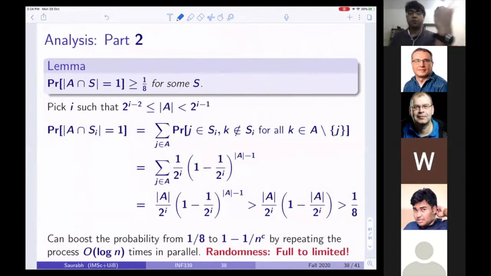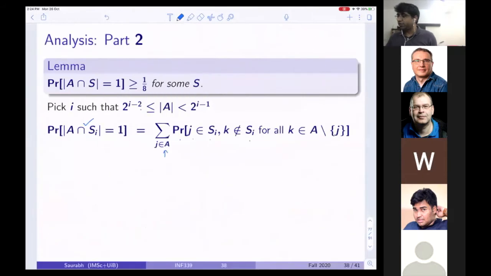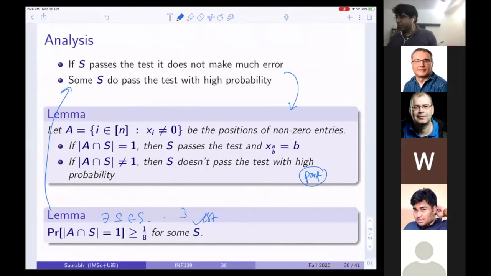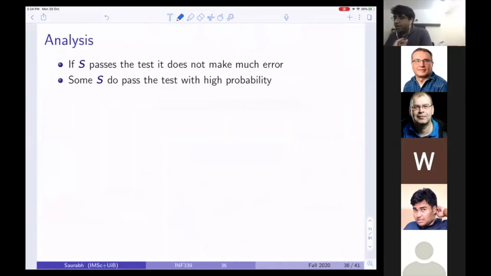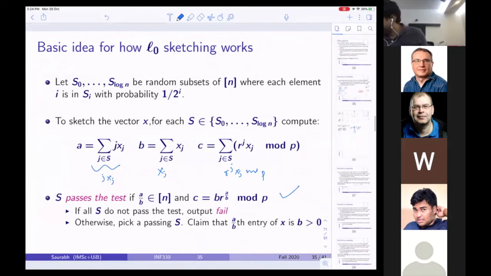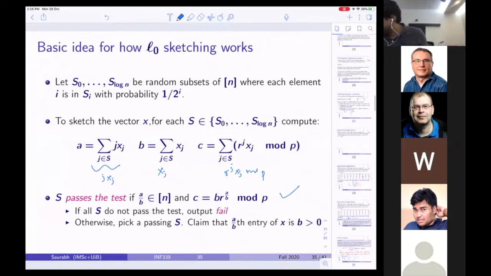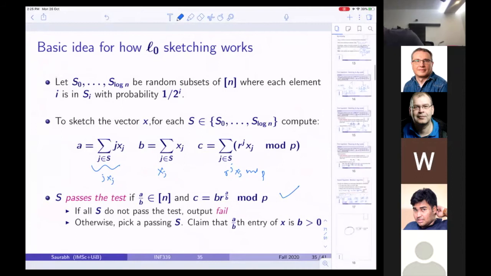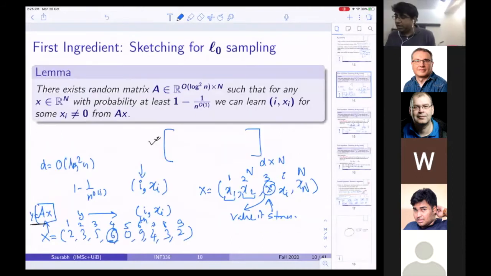How do you go from full to limited randomness? Because otherwise you are going to use lots and lots of space, right? Maybe for graph algorithms it is okay. But for the kind of applications where we need to use it, if you recall, we need to have space, like a space efficient data structure, where you only store some order log squared n bits or something of this nature.